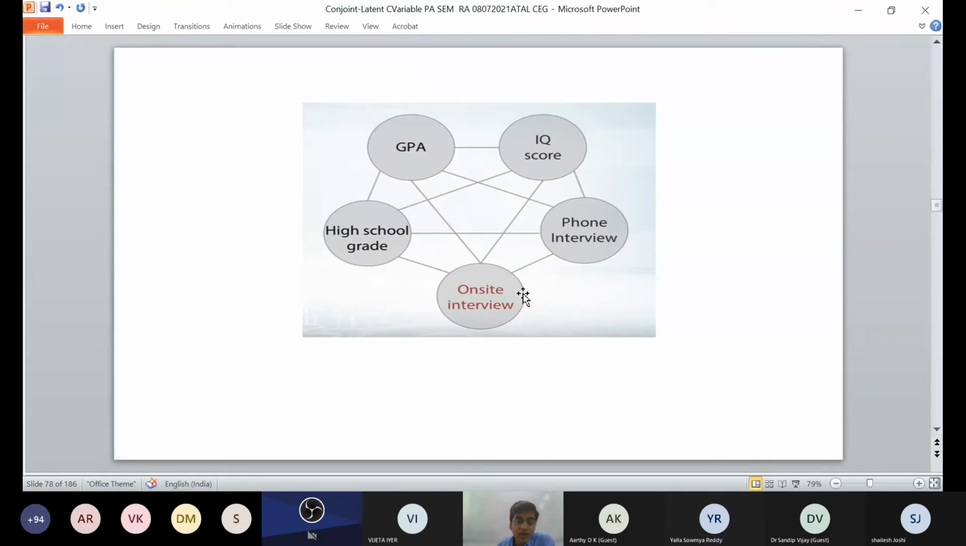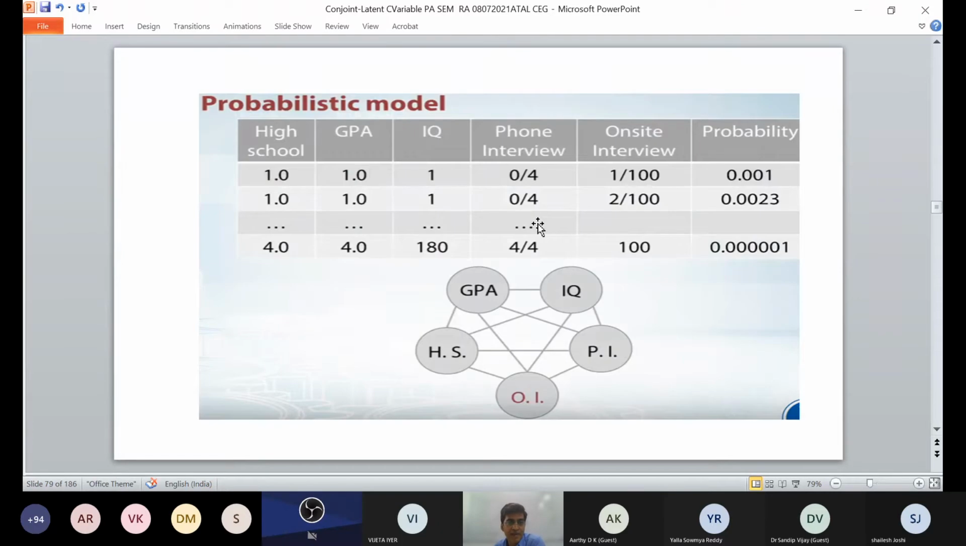Now they are all related. If the high school grade is high, then the IQ score and phone interview will be good. The on-site interview also will be good. GPA will be high. So they all are interrelated.